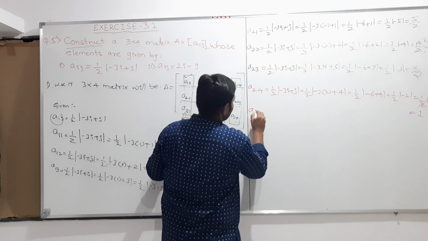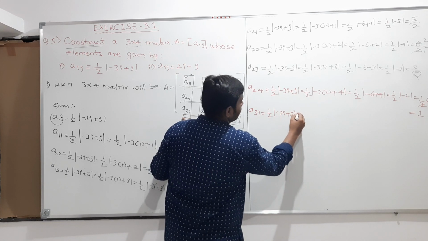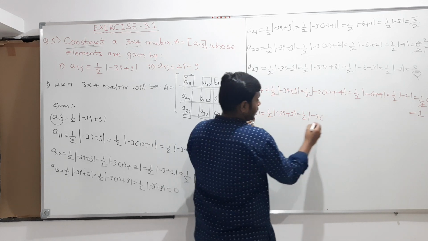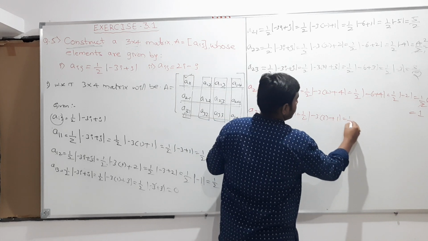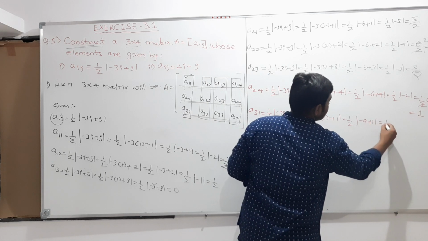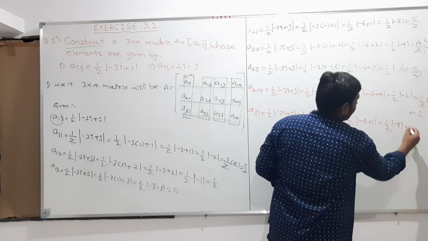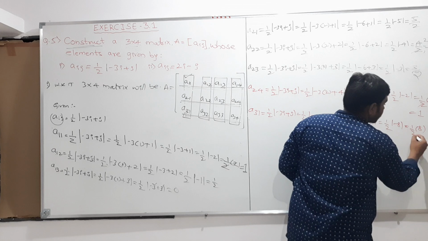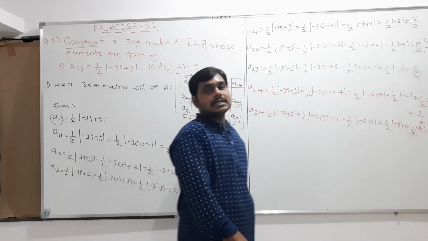So therefore a31 is equal to half into |-3i + j|, which is half into |-3 into i value, which is 3, plus j value, which is 1|. So this is equal to half into |-3 threes are 9, plus 1|, which is half into |-9 + 1|, which is modulus of -8. We know that half into modulus of -8 is plus 8, that is, 2 ones are 2, 2 fours are 8. So therefore the answer is 4.